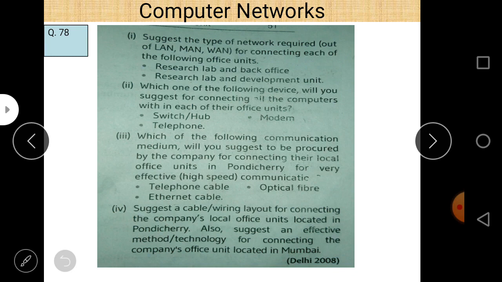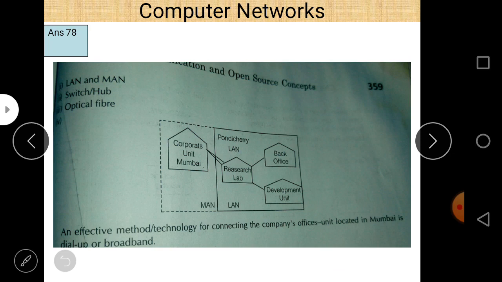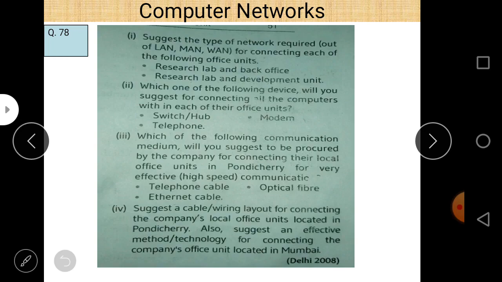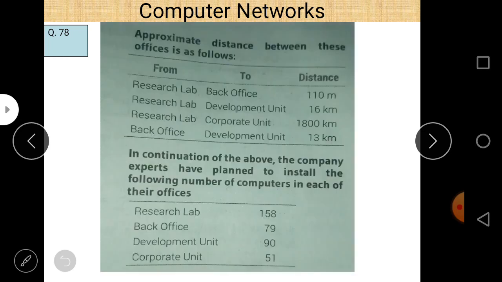So what is the distance for such a type of network required for connecting each of the following office units? We want to connect all these four units. When the distance is minimum, we use LAN, and when the distance is much higher, we use MAN. Up to 100 we use MAN. So here we can easily see 1800 kilometers, 13 kilometers, 16 kilometers.